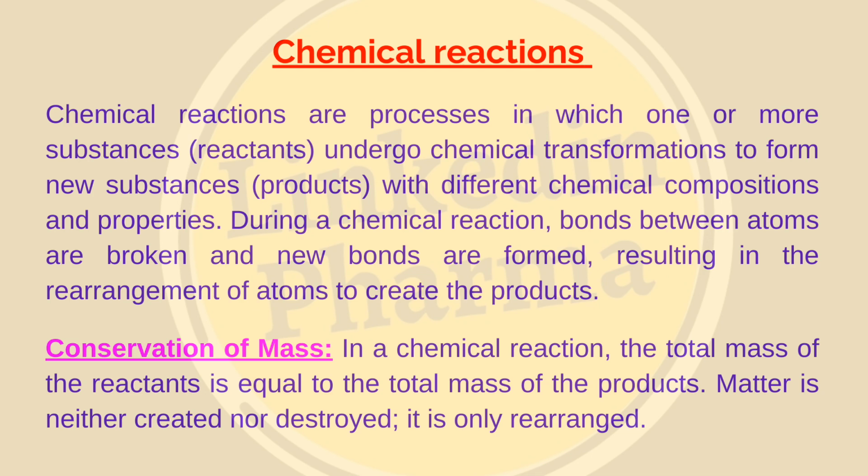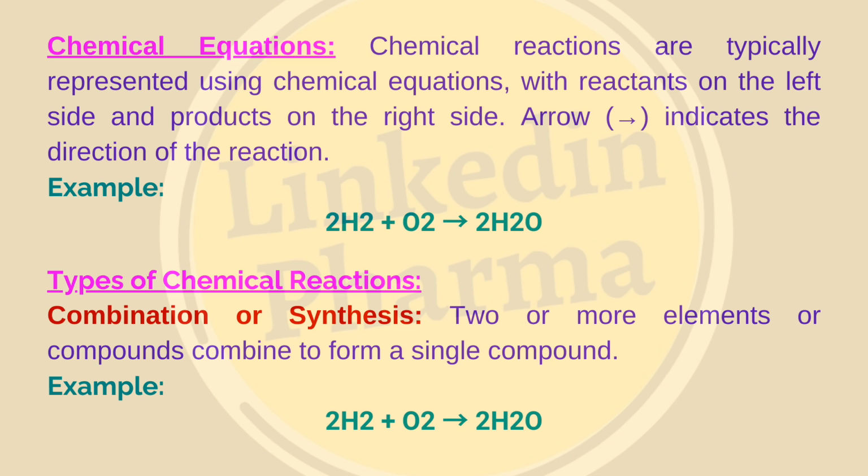Matter is neither created nor destroyed, it is only rearranged. Chemical equations. Chemical reactions are typically represented using chemical equations, with reactants on the left side and products on the right side. An arrow indicates the direction of the reaction. An example of a chemical equation is shown below.